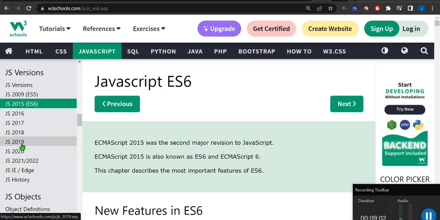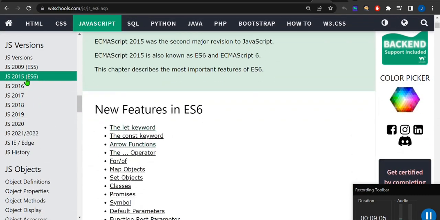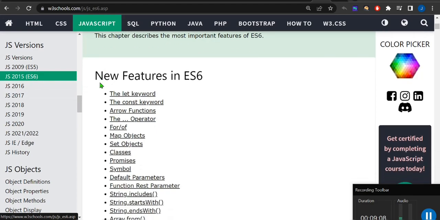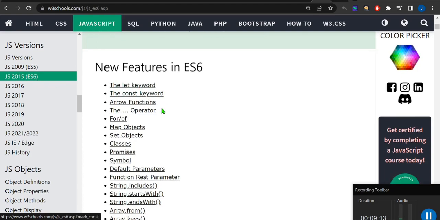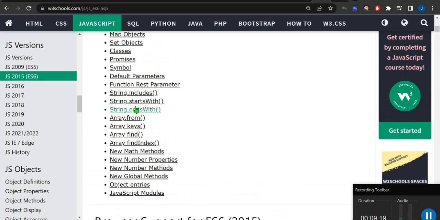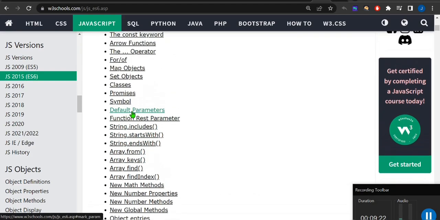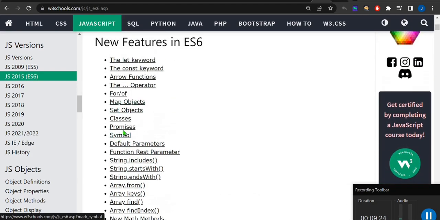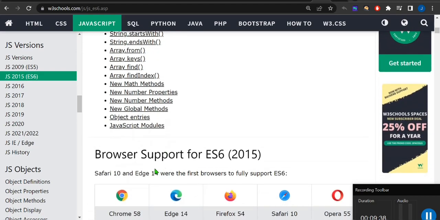So every year they have introduced some features of ECMAScript, but the major features they introduced in ECMAScript 2015, which is ECMAScript 6, in which we have lots of things like JavaScript modules, Object.entries, Array.find, Array.from, okay, string includes, symbols, promises, classes, for...of, Map object, the three dot operator, rest and spread operator, you can say. Arrow function, const keyword, let keyword, okay, these are the things they introduced in 2015.